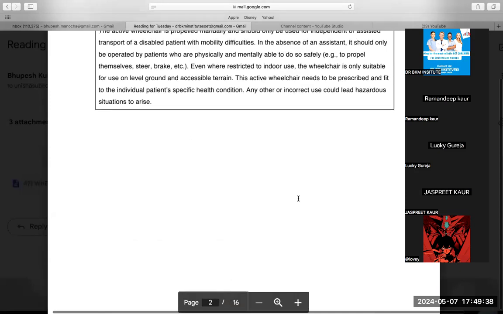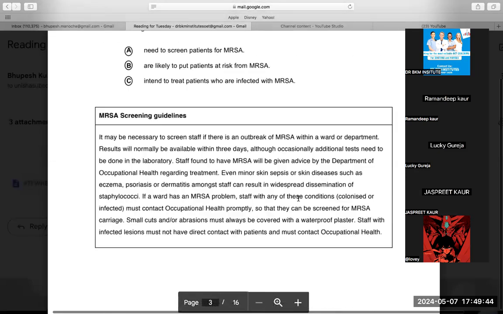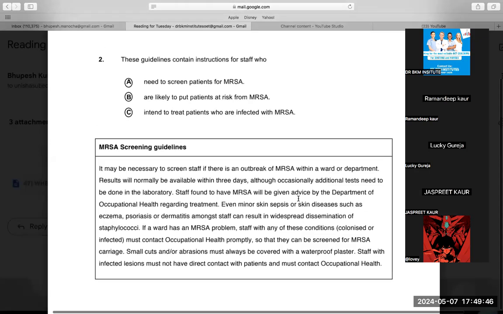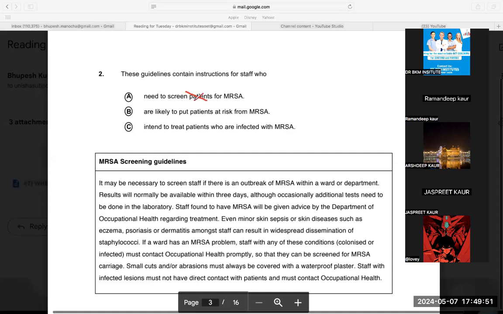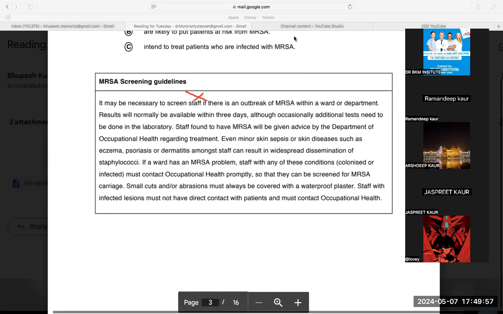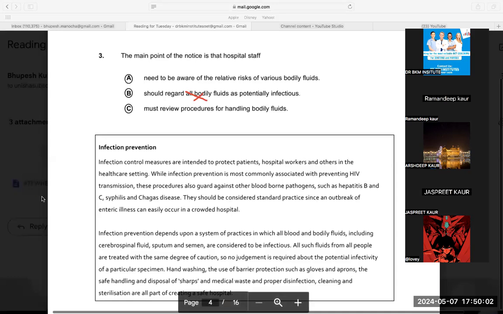See, doing many questions but not understanding is not good. Do less but understand more. Anything that you did not understand. Question number second was clear to everyone. Yes, sir. So need to screen patients was not given. Need to screen staff. So words were not matching. Intent to treat patients were not given. So this was easy. Then in the third question, main point, when we came to this question, we learnt again this elimination. Relative risk was not given. Eliminated. Must word was anyhow not given. Must is a very important modal for elimination.